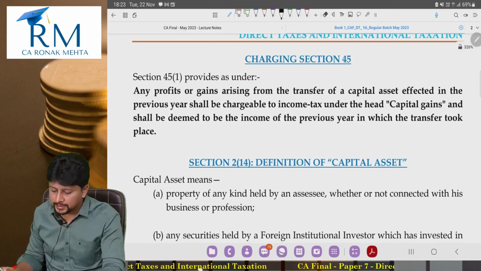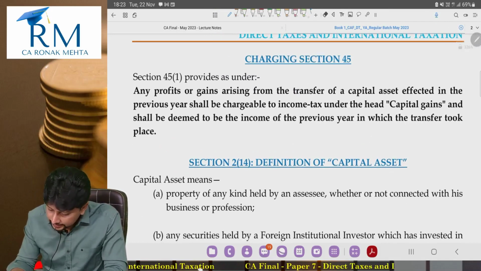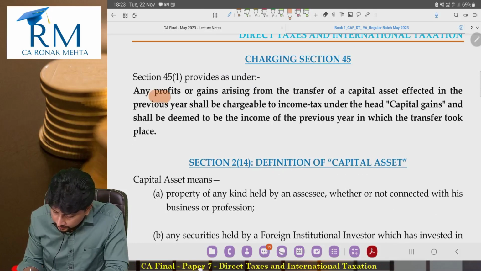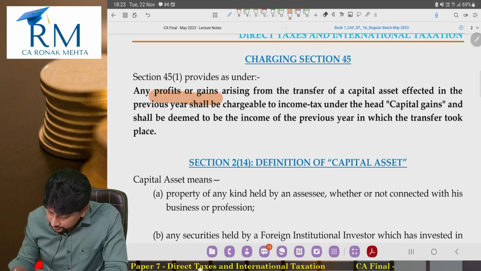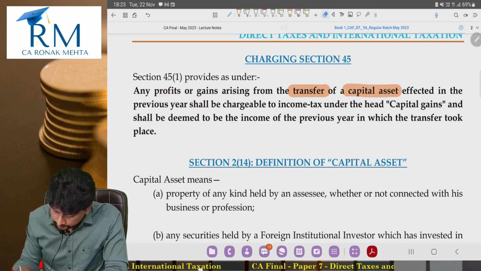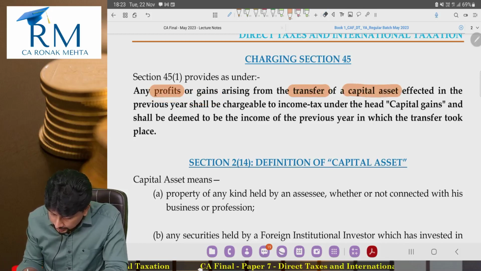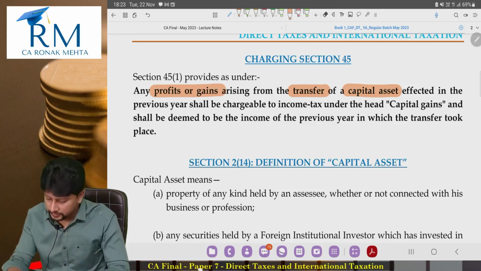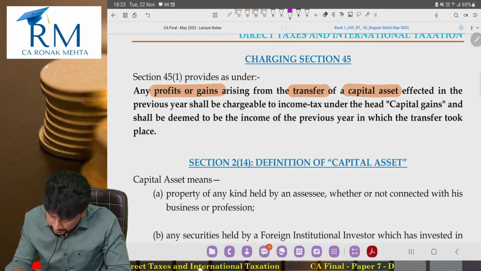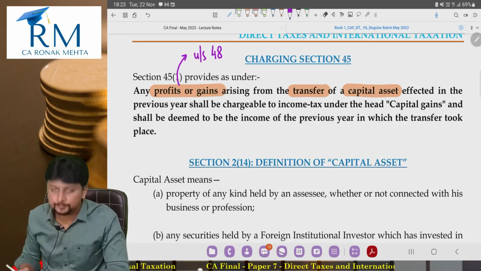This is how it is printed in the Act. Any profit or gain arising from the transfer of a capital asset. Any profit or gain, that is the first part. This profit or gain that we are talking about will be calculated using section 48.